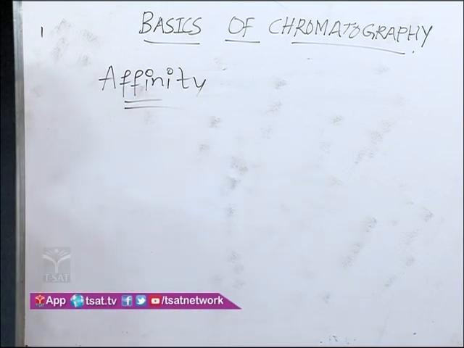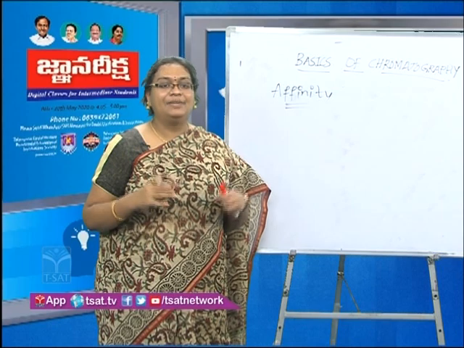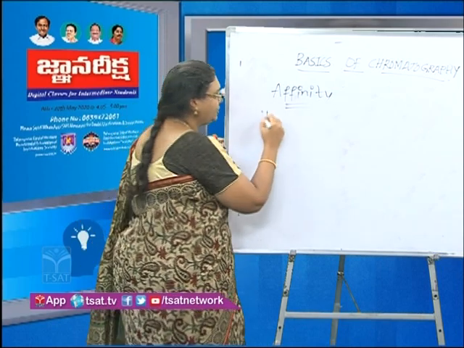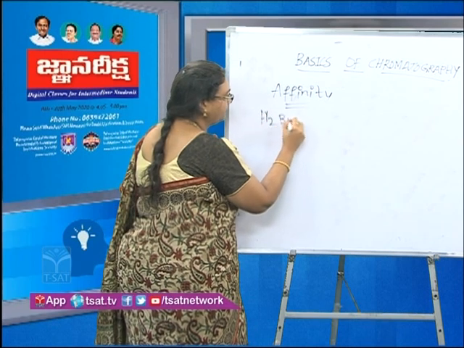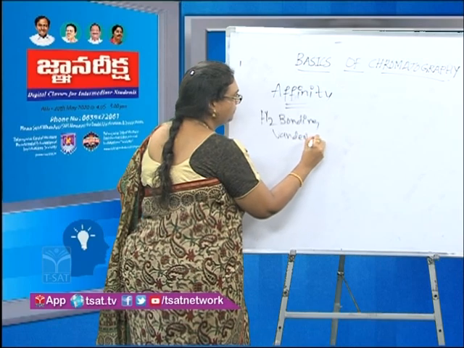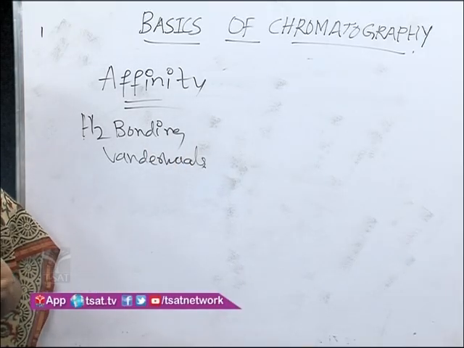What do you mean by affinity? Affinity towards something. It means they are having some interaction. So here we make use of either hydrogen bonding, van der Waals forces, etc. as the affinity. It is like a bait.